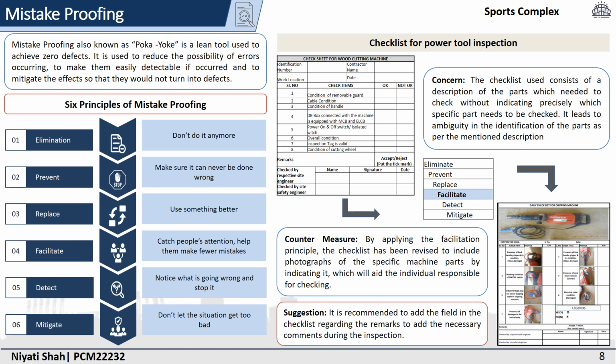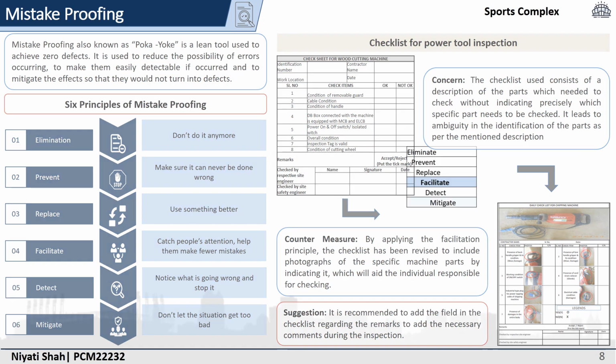As a countermeasure, by application of the facilitate principle, the checklist has been revised and it includes a photograph of the specific machine parts which need to be checked during the inspection. Also, another suggestion is to add a field for remarks to add the necessary comments during the inspection.